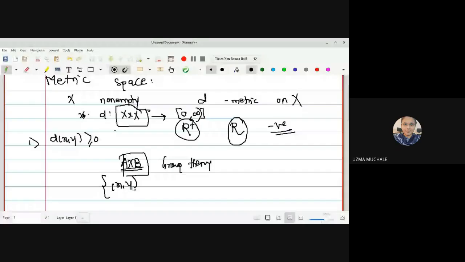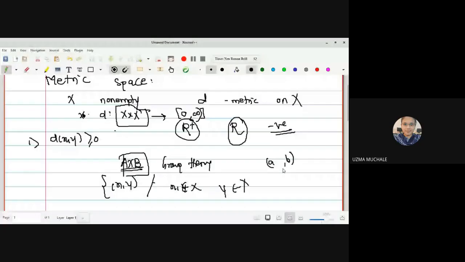What is X cross X? It is nothing but the set which contains elements of the form (x, y), with the condition that x belongs to X and y belongs to X. Or in another way, if you are writing A cross B, then we say that we have the product of pairs (a, b), where a is an element from capital A and b is an element from capital B, right?